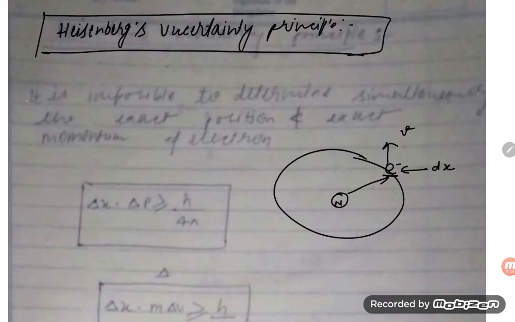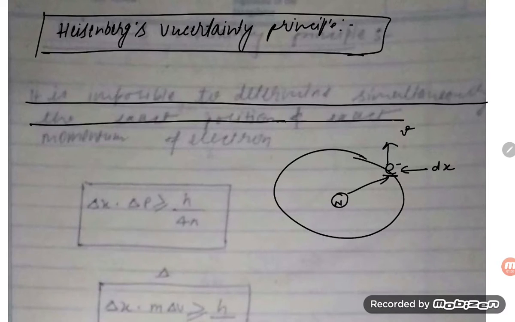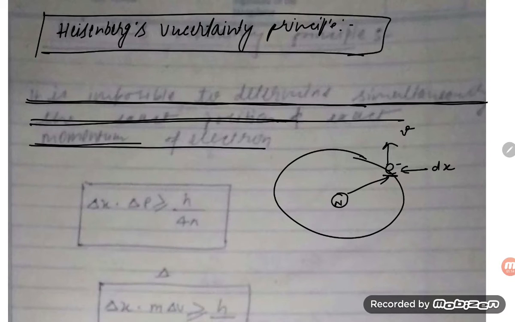Keep that in mind. It is impossible to determine simultaneously the exact position and exact momentum of an electron. So again, read it out: it is impossible to determine simultaneously the exact position and exact momentum of an electron.